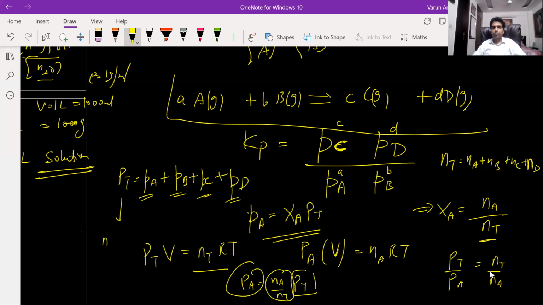Sir, do we raise the partial pressure of C, the entire thing, to the power c, or only C to the power c? So PC to the power c, PD to the power d, PA to the power a, PB to the power b. Okay.